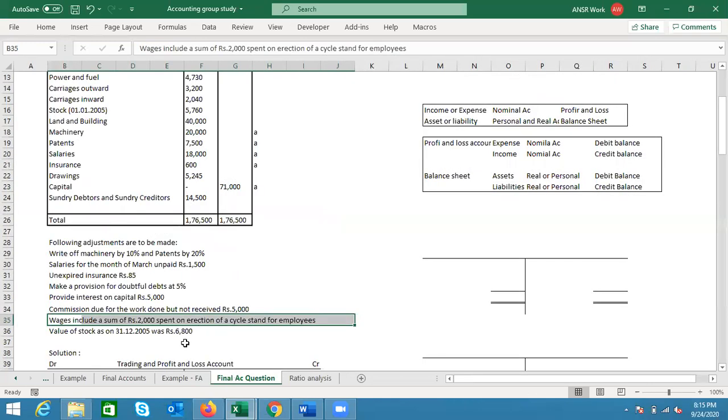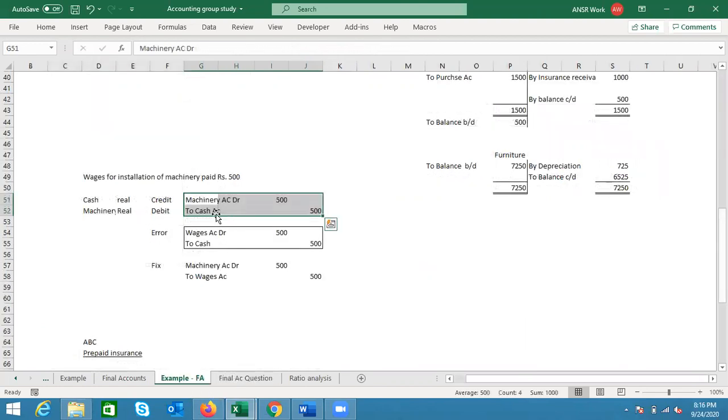So what I mean to say is, here in this example, it says wages include a sum of 2,000 spent on the erection of cycle stand for employees. Without those wages, we could not have installed the cycle stand, meaning that we could not have been in a position to use the cycle stand. So wages will be a part of the cost of the cycle stand. We had discussed this before. Which is exactly why the entry should have been cycle stand account debit to cash.